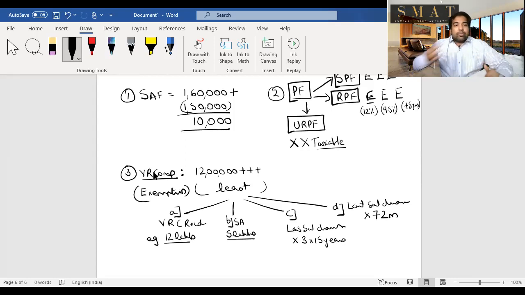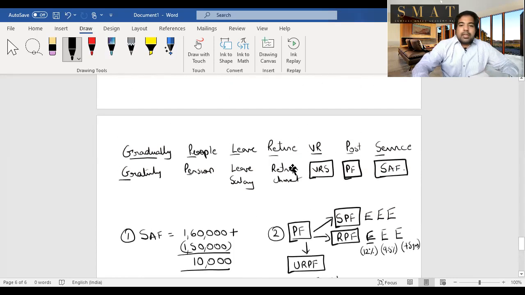So for VRS, you look back and see how many years you've completed, and you look ahead, and that's why the section also comes. We'll see the sections later on. But the least of the following: the VRS that you've received, or 5 lakh rupees as the standard amount, or the last salary drawn. How will you remember? Last is basically after VRS, you'll not get any amount. So last salary drawn into how many years you look back into 3, or how many months looking ahead, multiplied by that, and that you get as VRS exemption. Next, retrenchment. Retrenchment is a very bad thing, but we'll do retrenchment after we've done gratuity, because they are interlinked to each other. So we'll do both of them one after the other immediately.